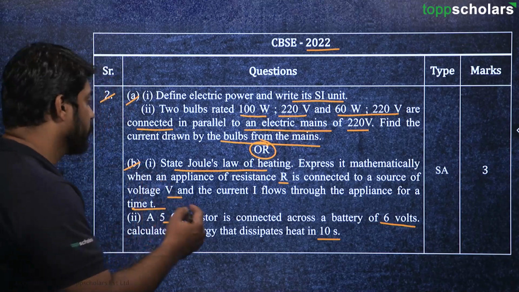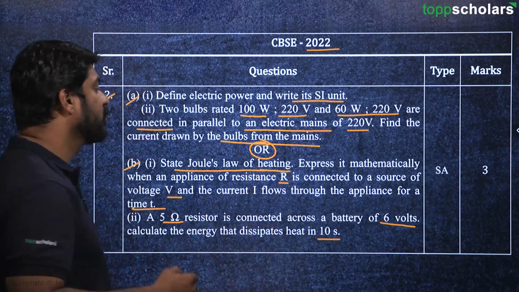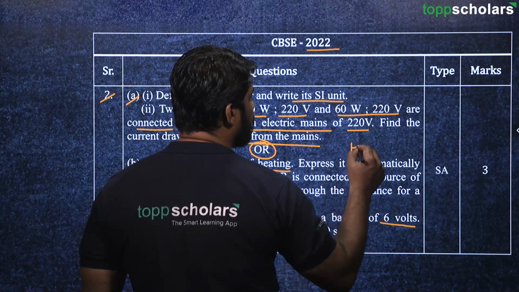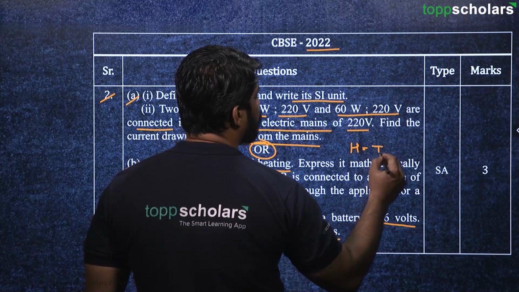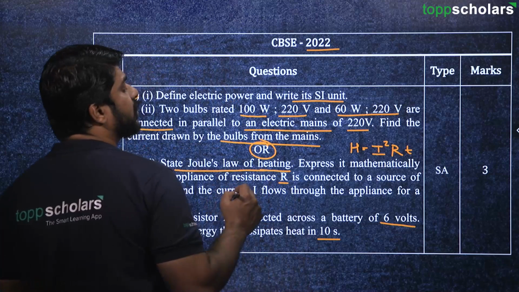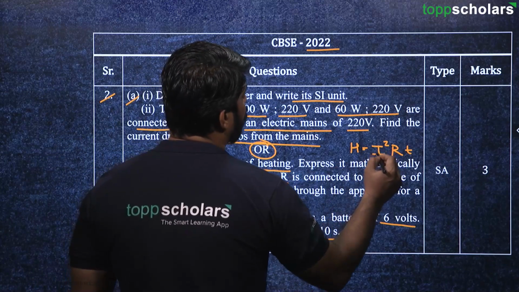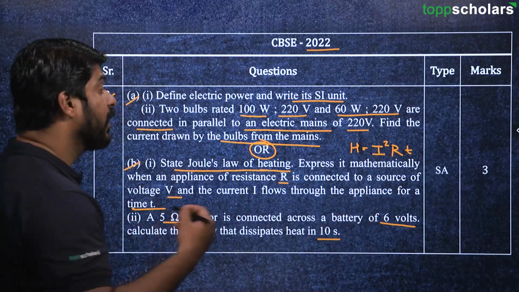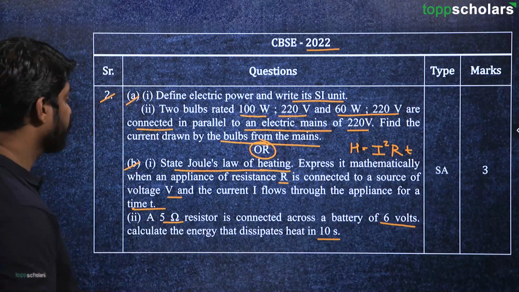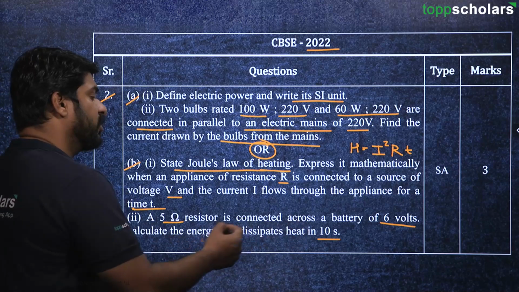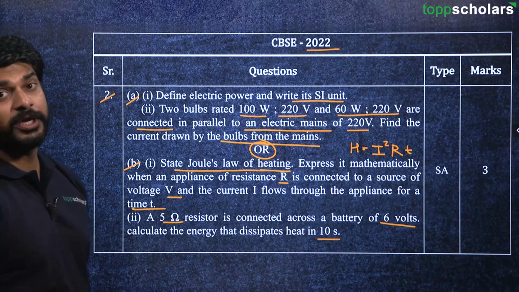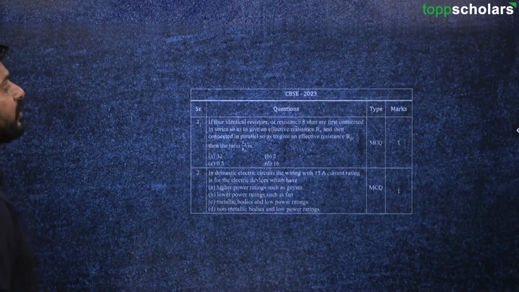That is called Joule's law of heating, and there is an equation for finding the heat, that is I square R T, where I is the current, R is the resistance of the particular conductor, and T is the time for which the current is flowing. This question can also be solved easily by using Ohm's law and other equations. Okay, moving on to the next question now.